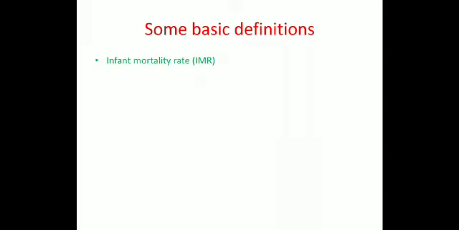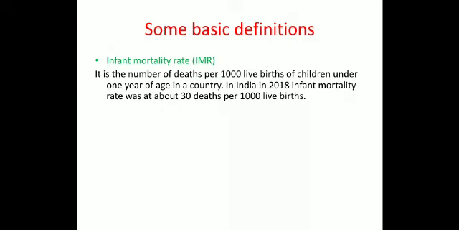I will start with the infant mortality rate. Infant mortality rate is the number of deaths per thousand live births of children under 1 year of age in a country. In India, in 2018, the infant mortality rate was about 30 deaths per 1,000 live births.